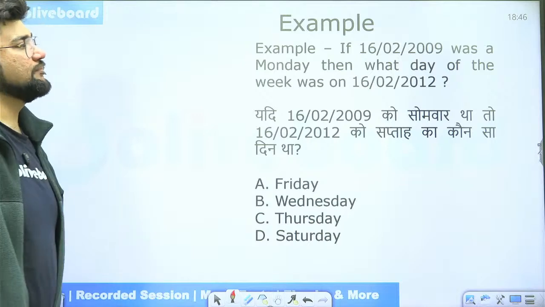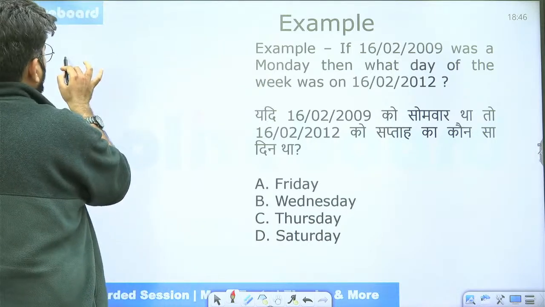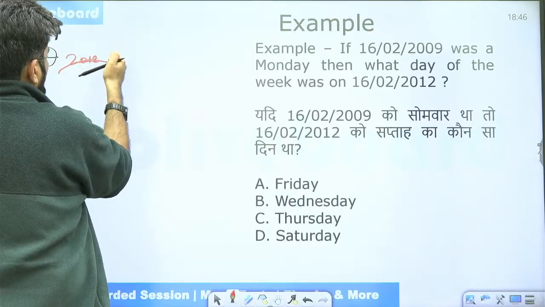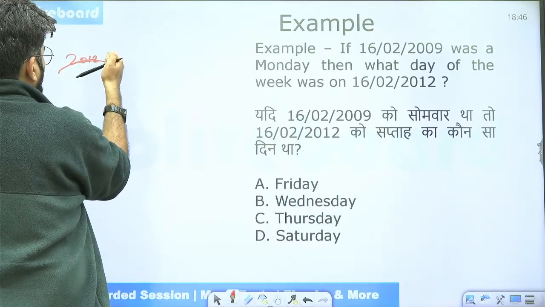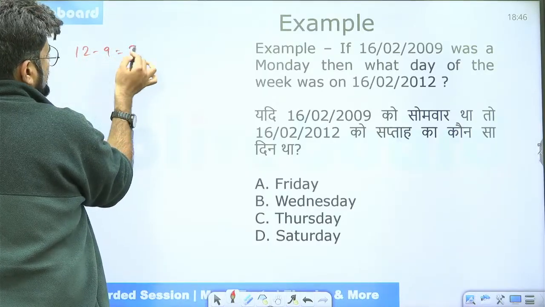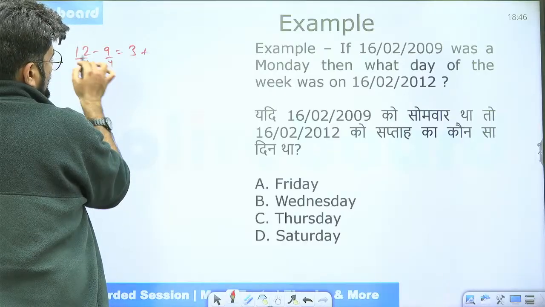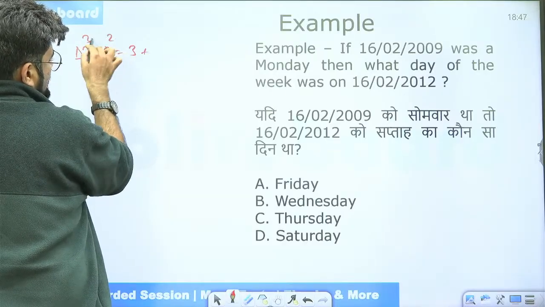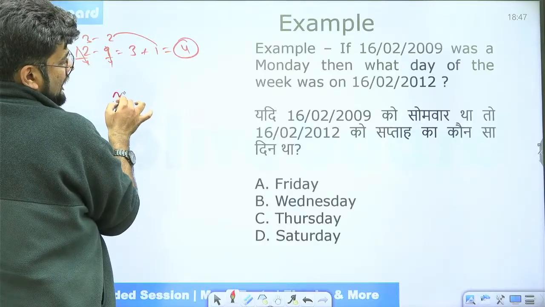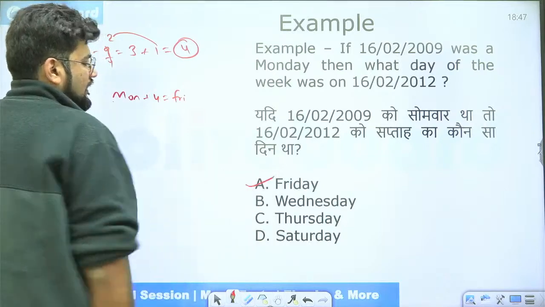Okay, let's look at this. 16th February 2009, 16th February 2012. Sir, it's very easy. We'll say 2012 minus 2009. 12 minus 9. So we have 3 years, so 3 odd days. Plus, divide by 4, divide by 4. So this is 3, 4 twos are 8, 3 minus 2, 1. So we have 4 odd days. 4 odd days straight away we add to Monday. So Monday plus 4 is Friday. So technically my answer is Friday.